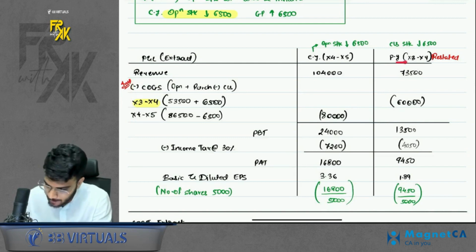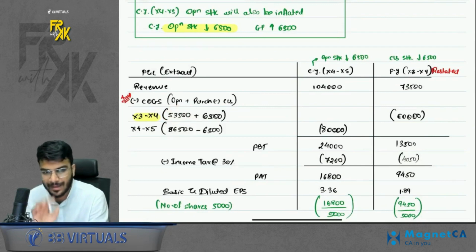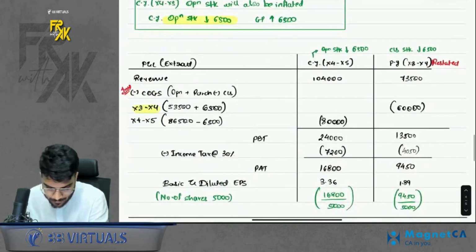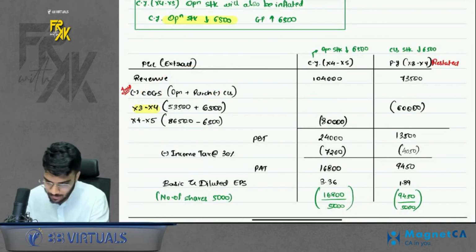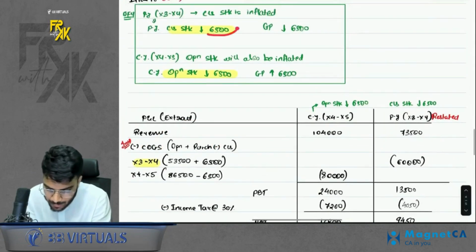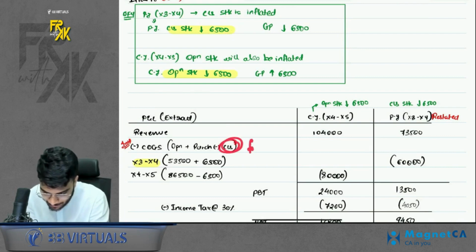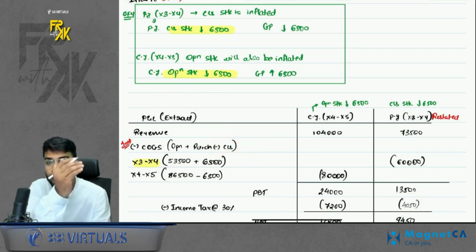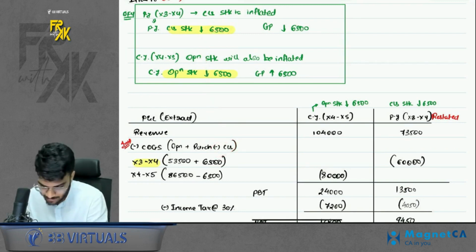Have a look. In the previous year, my COGS given is 53,500. Now imagine the impact on the previous year. In COGS, closing stock is deducted, right? And I have to reduce my closing stock. That means you have to reduce a negative item, right? So can I say minus and minus becomes plus? That is why you plus it. One way of remembering it.